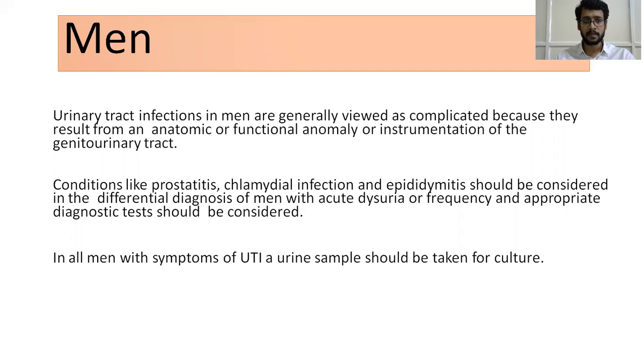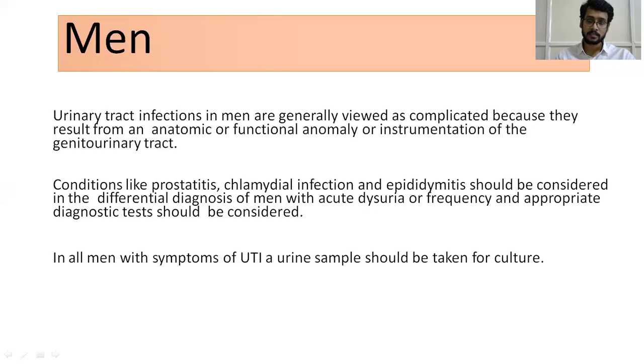Coming to men, they are less prone to urinary tract infection, except in middle-aged or older individuals. When you come across a urinary tract infection in men, you view it as complicated because it usually results from an anatomic or functional anomaly or instrumentation of the genitourinary tract.